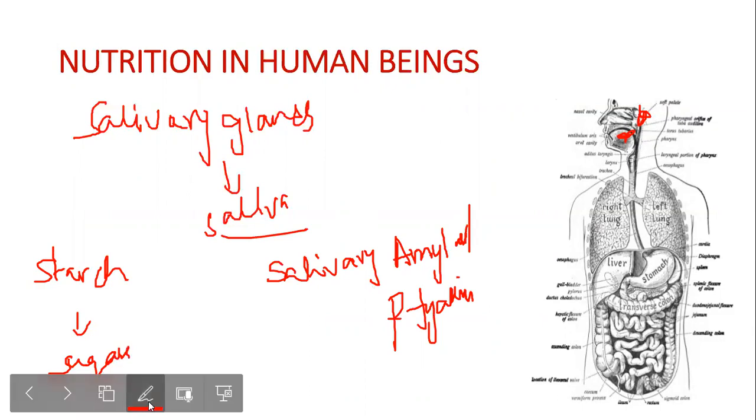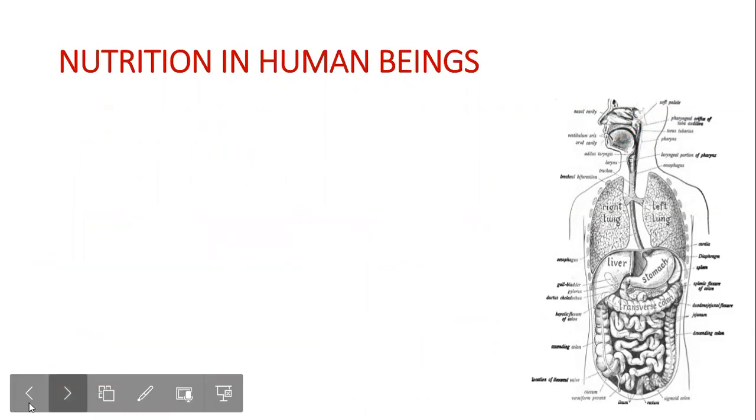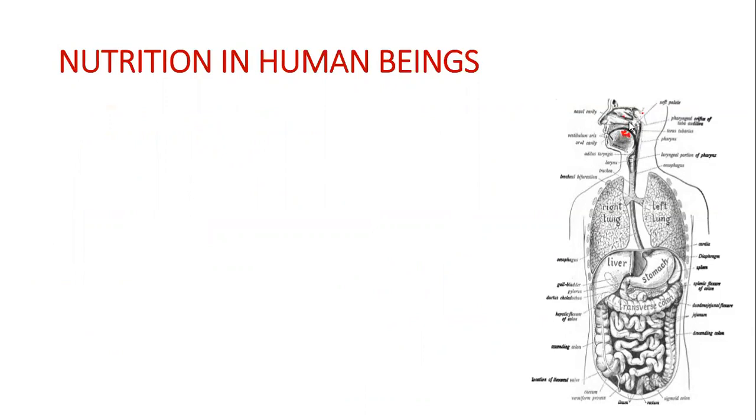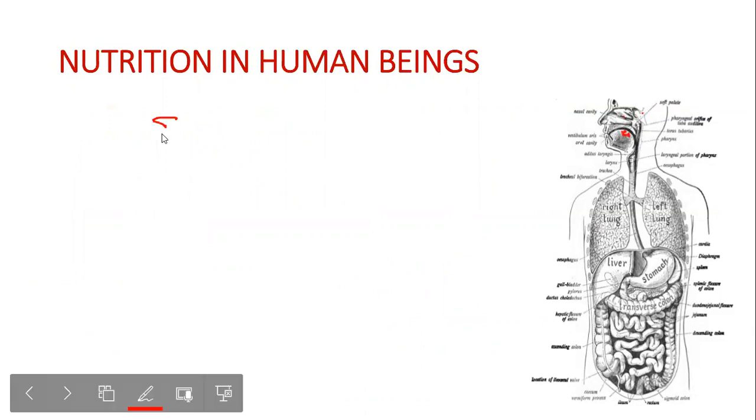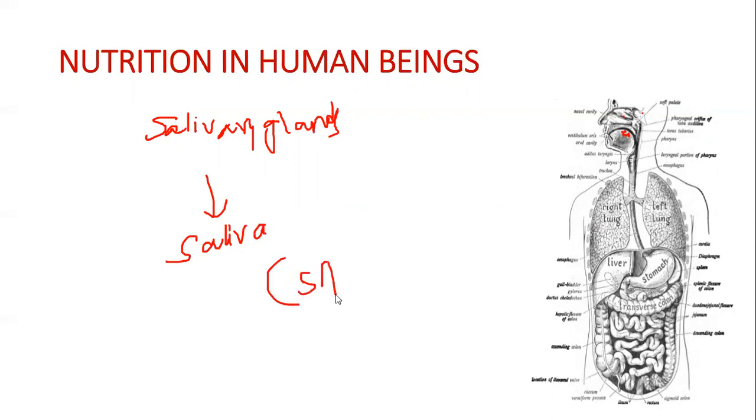Okay, so let me repeat myself again. So salivary glands can be seen here, near your mouth. So what is the purpose of this salivary glands? Salivary glands produce something called saliva, which contains an enzyme. It is called salivary amylase or ptyalin.